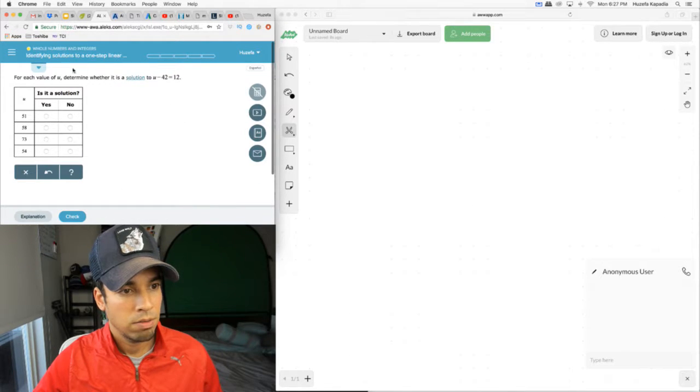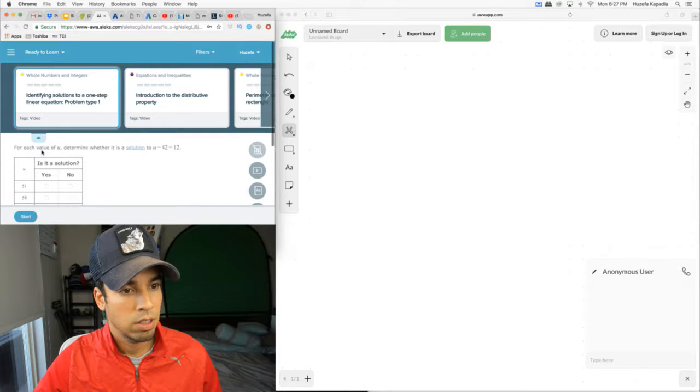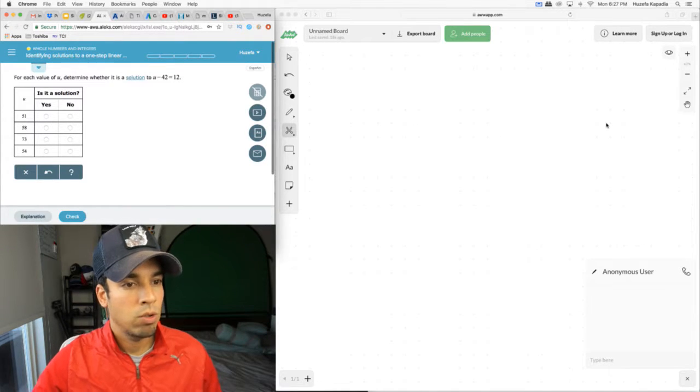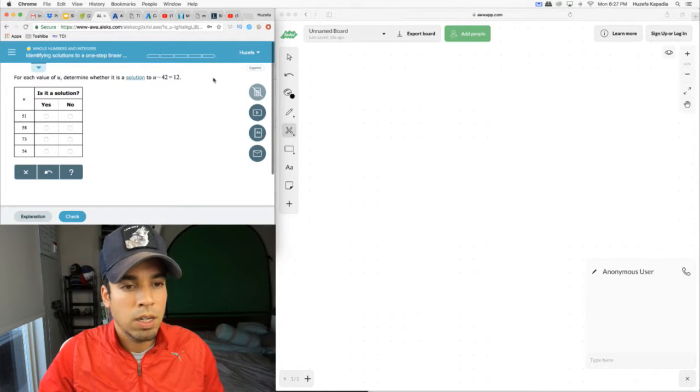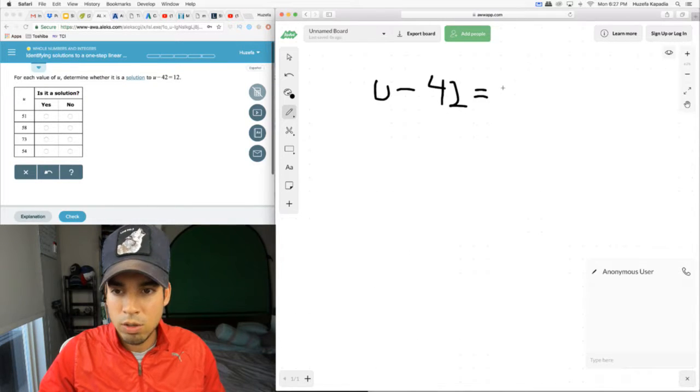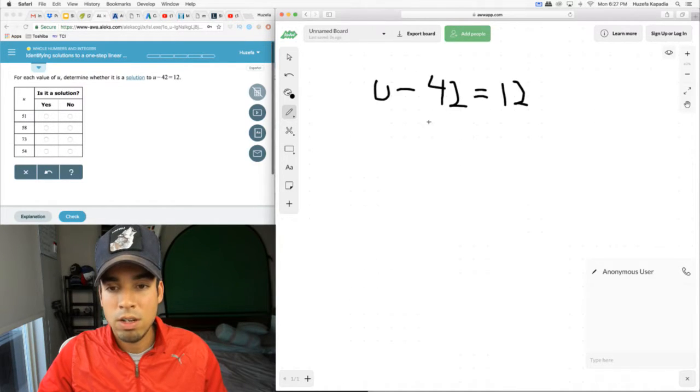All right, identifying a solution to a one-step linear equation, problem type 1. For each value of u, determine whether it is a solution to u minus 42 equals 12. First of all, this has a singular solution. Before I fill out anything, I'm going to show you what I mean. u minus 42 equals 12. I can actually solve this equation by doing the reverse of subtraction.